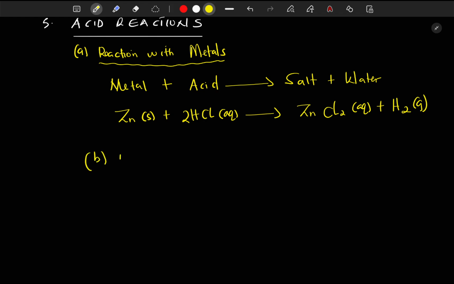Number two, neutralization reaction. That is reaction with bases.